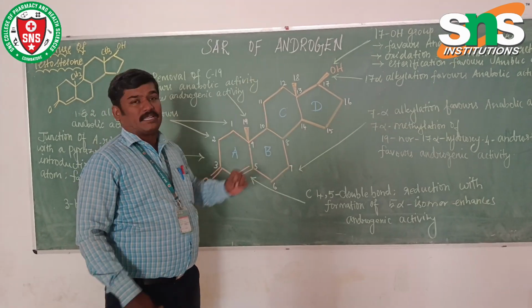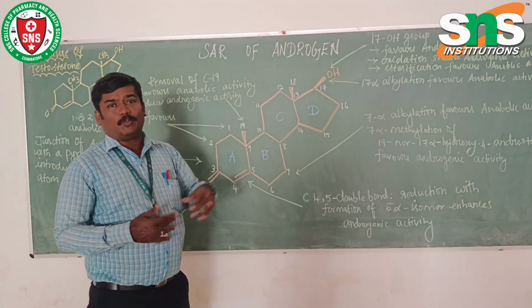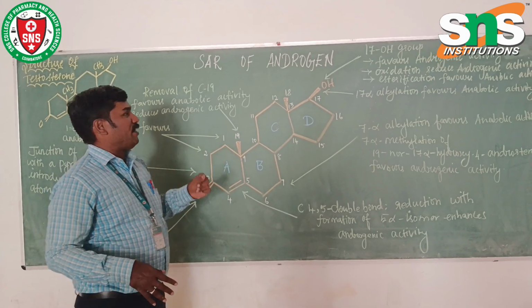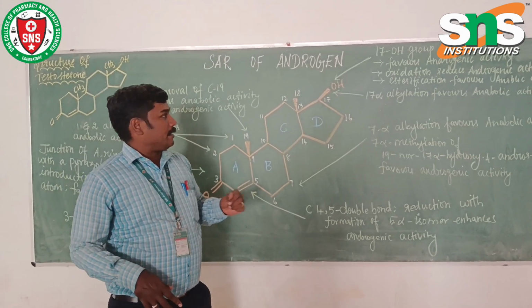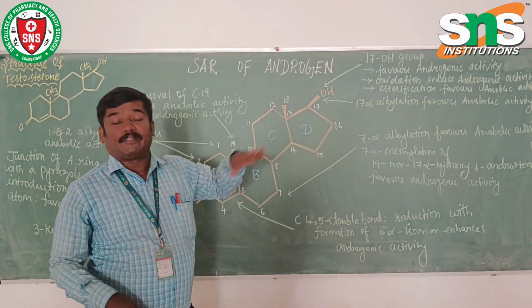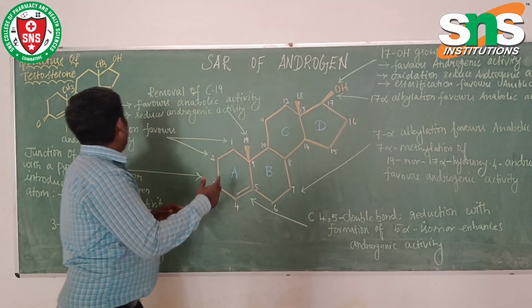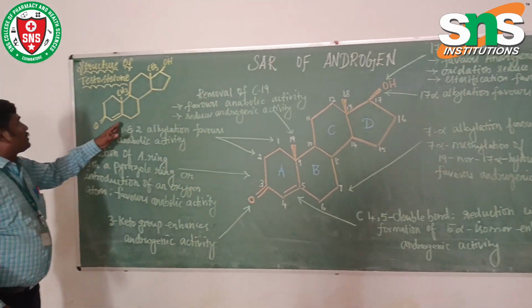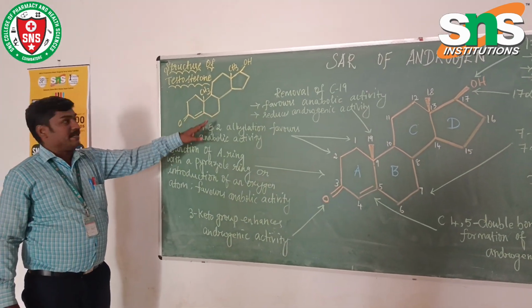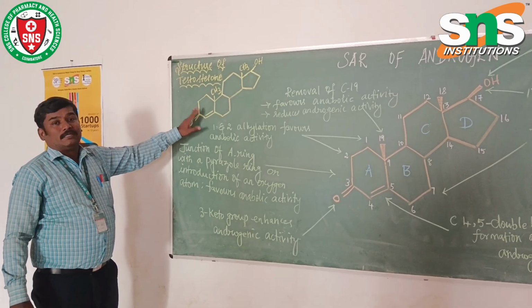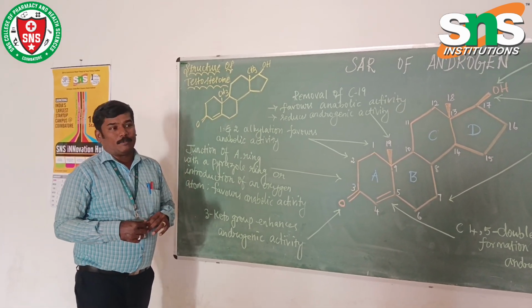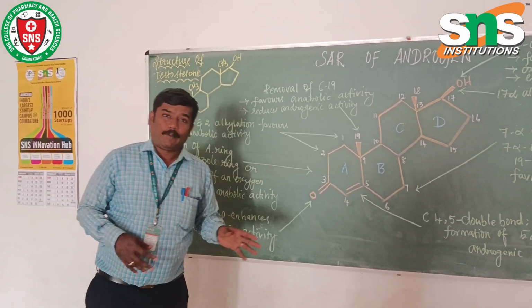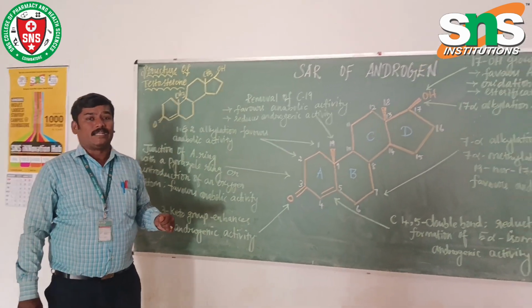And esterification: if you substitute the hydroxyl group with any ester, that will favor the anabolic activity. Then alkylation will also favor the anabolic activity. This is the structure of testosterone. You will find the structure of testosterone, a male sex hormone that is also useful for the development of secondary sexual characters in males.